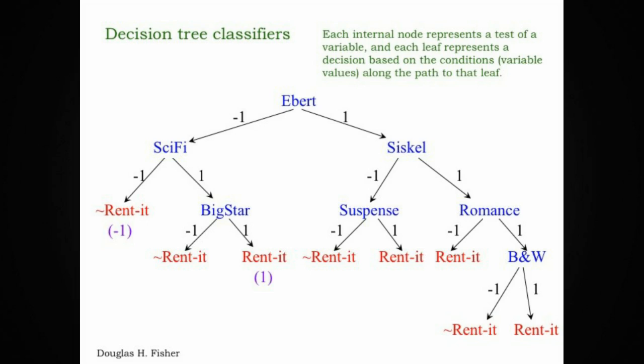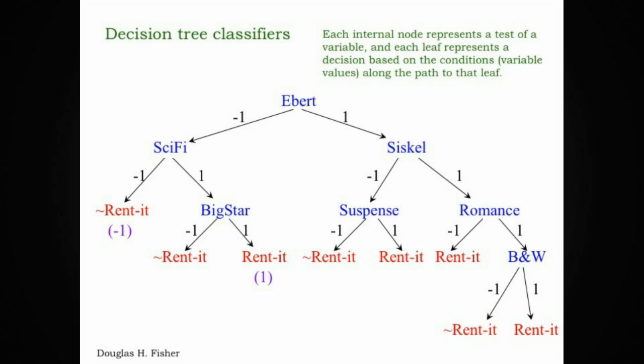So here's a simple example of a decision tree that's intended to represent movie renting behavior. Every internal node of the decision tree represents a test or a variable, and depending on the outcome of the test or the value of the variable, you're going to take an appropriate branch. In this example, all the internal nodes are binary valued with 2 children, but that's not a necessary restriction on decision trees. There can be decision trees with internal nodes that have more than 2 children. Every leaf of the decision tree represents a decision or an action.